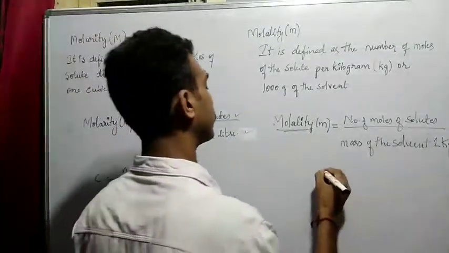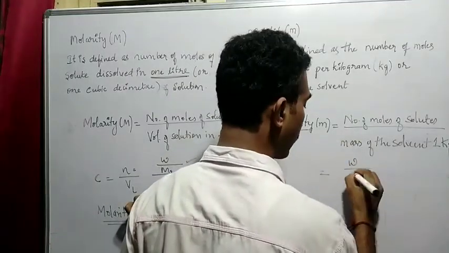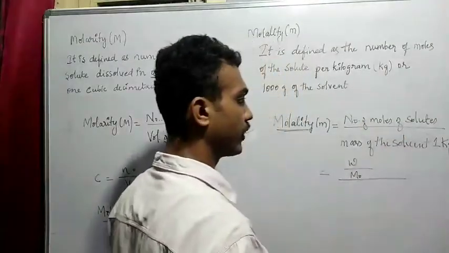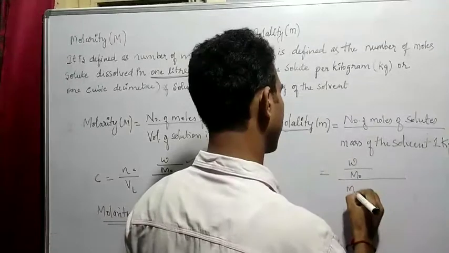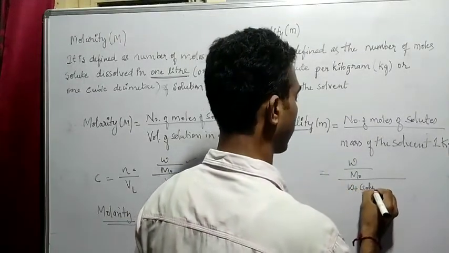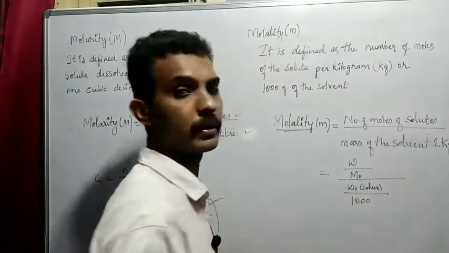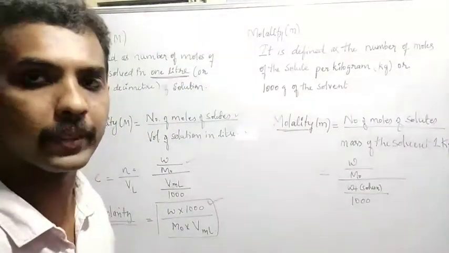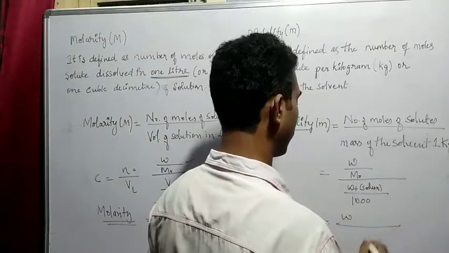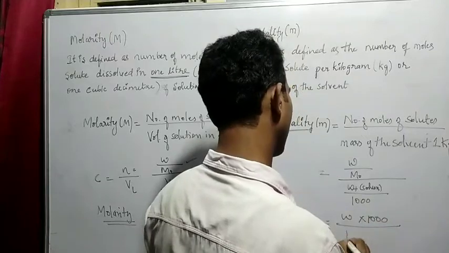Here also the same thing you can write down: weight of the solute divided by molecular mass is nothing but number of moles of solute, and then the mass of the solvent. The weight of the solvent they are giving in grams, and to convert it to kg we divide by 1000. So it becomes W into 1000 divided by molecular mass into the weight of the solvent.